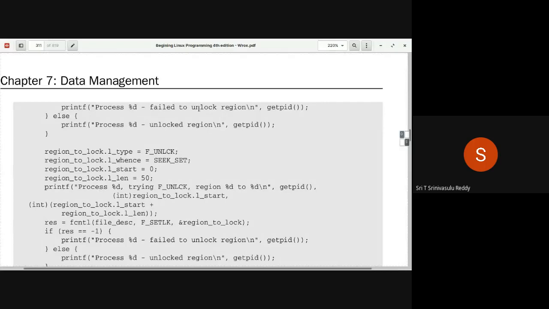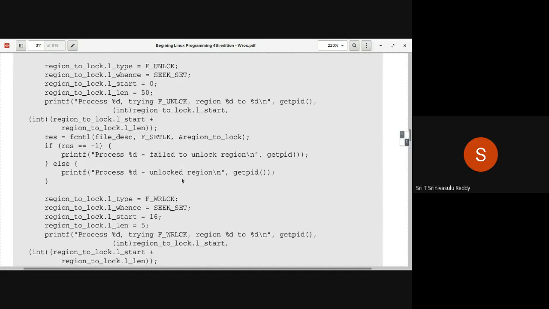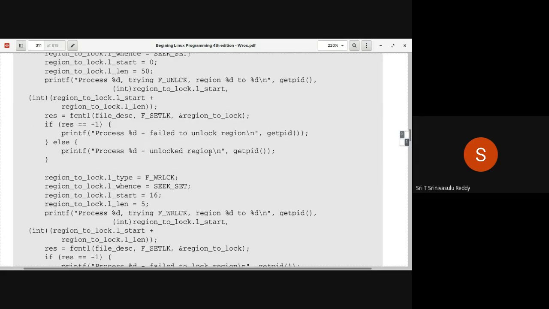That is the idea. Now again you are trying to unlock a different area, from 0 to 50 altogether. 0 to 50, you are trying to apply the unlock. So this particular program is trying to unlock the entire thing, 0 to 50, as a part of it. So again, display all that, run this particular thing. If it is -1, you say its unlocking has failed.